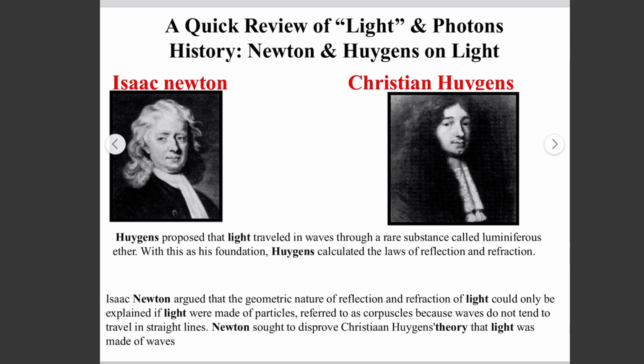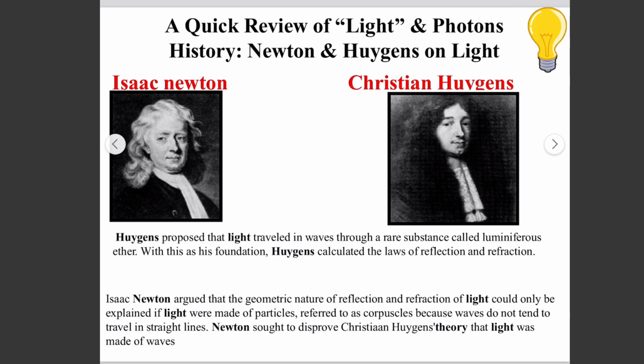Now I'll give a quick review of light and photons, and the history and theories about light and photons. First, Huygens' theory proposed that light travels in waves through a substance like ether, and with that foundation he calculated the laws of reflection and refraction.